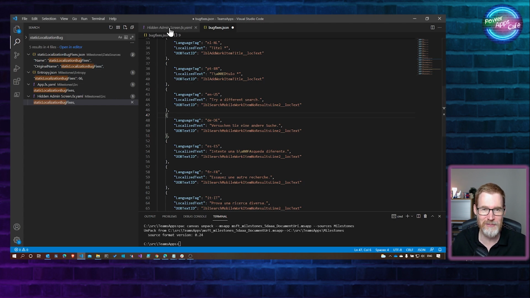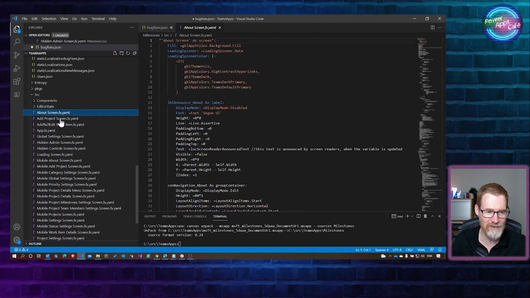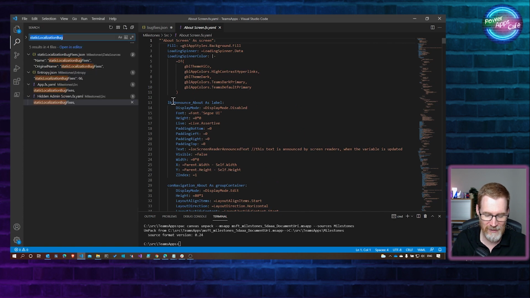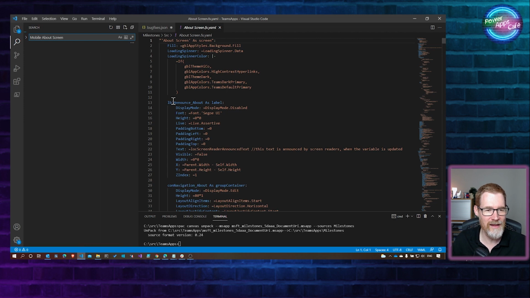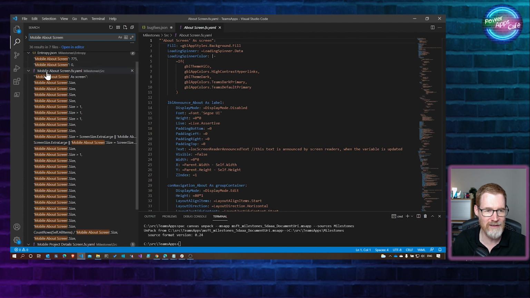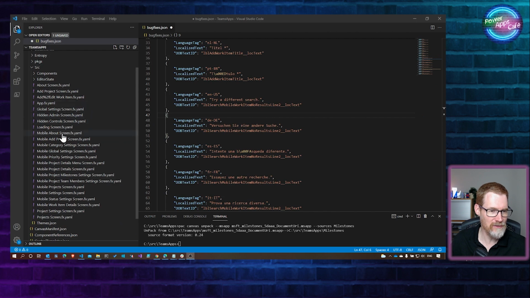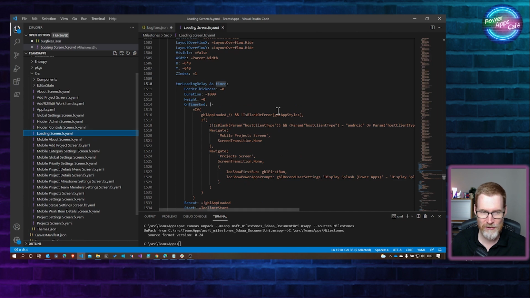But what we were actually trying to work out is how does it know to go to the mobile about screen versus the about screen or the add project screen. So I can do my search again here. Let's just type in mobile about screen and see where that is referenced. It's obviously referenced lots of times in the mobile about screen. Whereas let's start at the loading screen, because that's obviously the first screen in the app, so it'll be loaded.